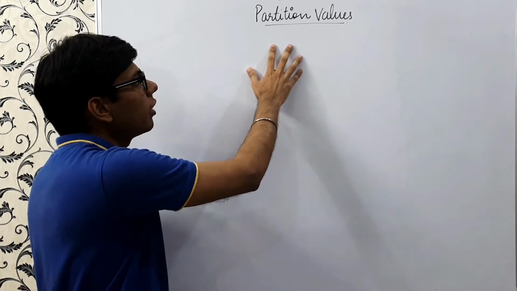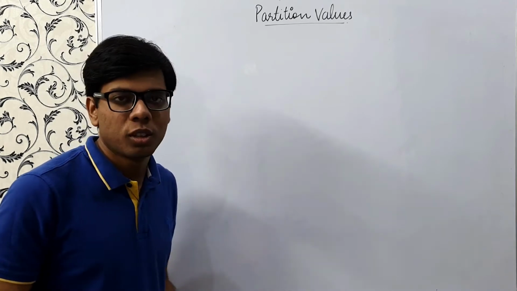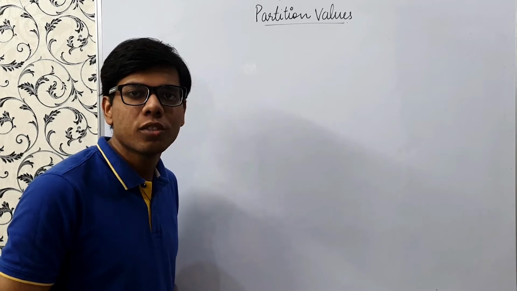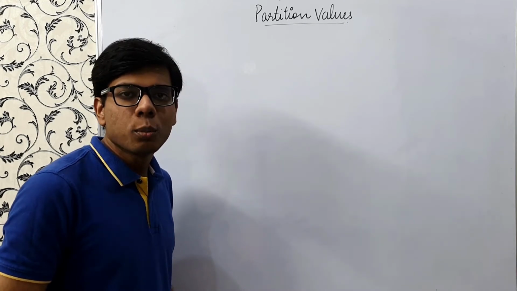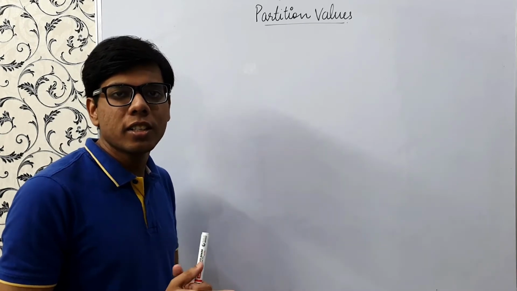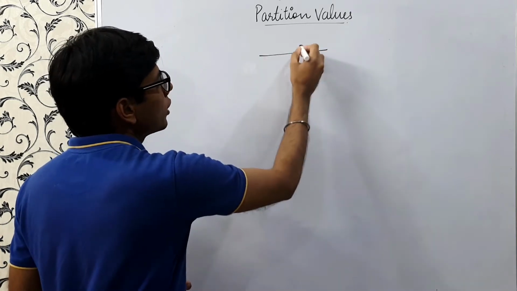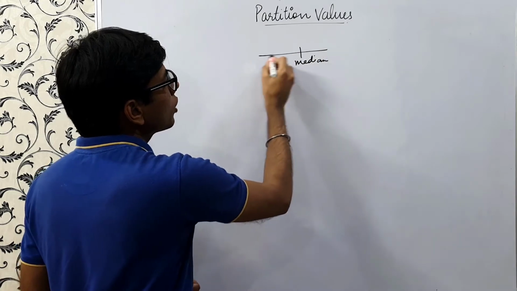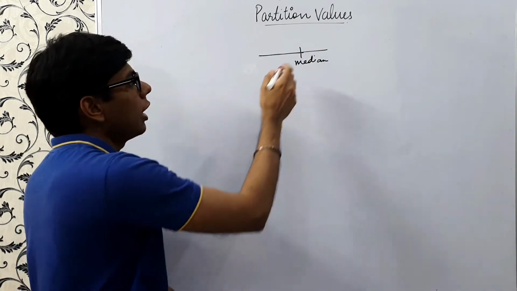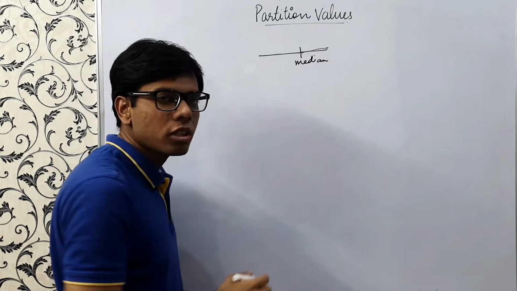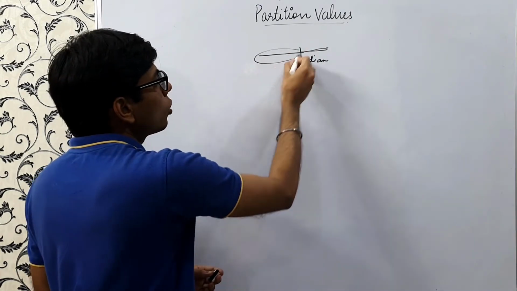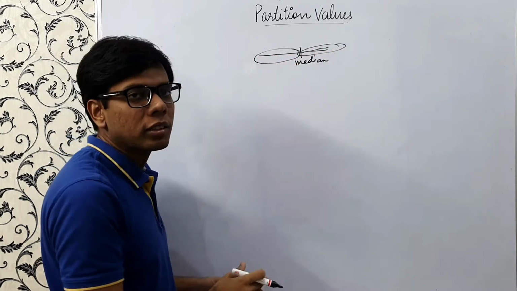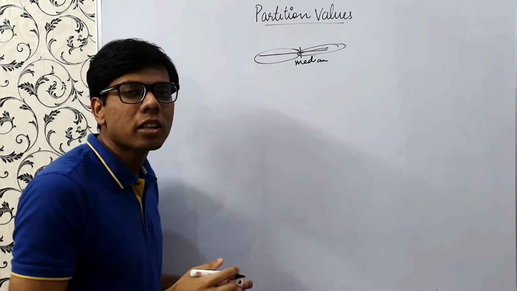In this video, we'll be learning about partition values. In my earlier videos, we studied the median, which is a measure of central tendency. The median divides the data set into two halves. 50% of the observations are to the left of it and 50% are to the right. So we have two sets of data, and this is nothing but a sort of partition value.